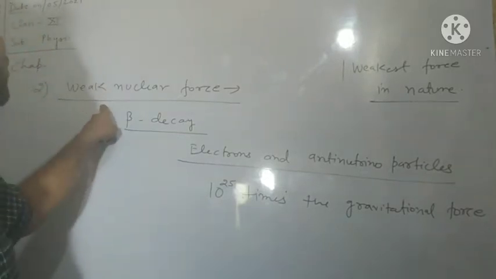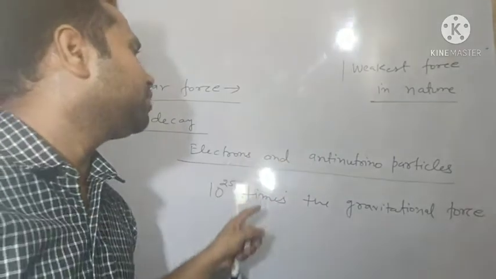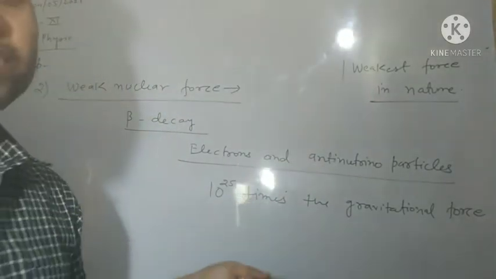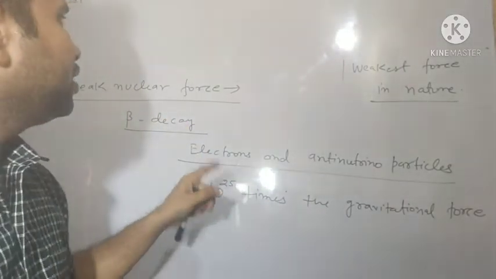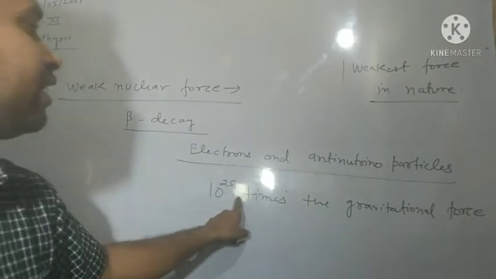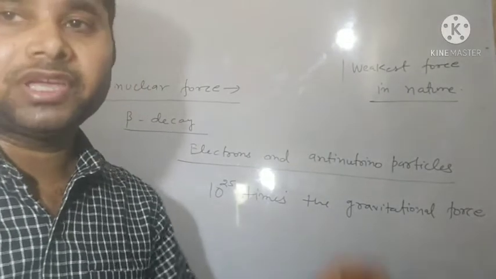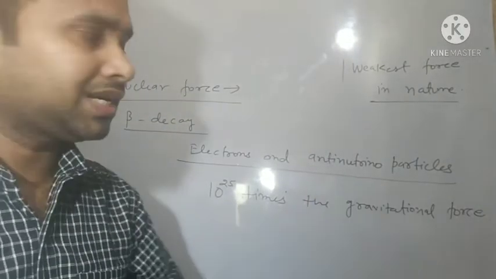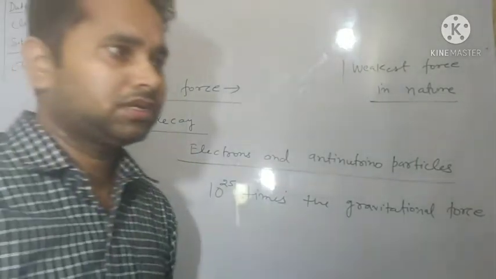So what is weak nuclear force? It is the force acting between the elementary particles during the nuclear process, for example beta decay, and it is 10 to the power 25 times the gravitational force. You know that gravitational force is the weakest force, so 10 to the power 25 times that is the weak nuclear force. Okay?